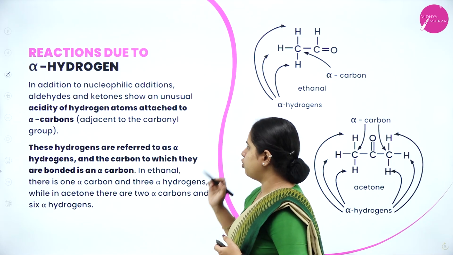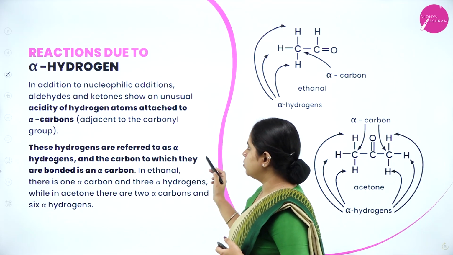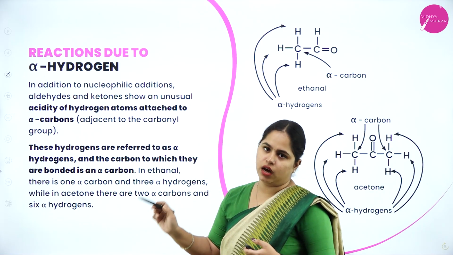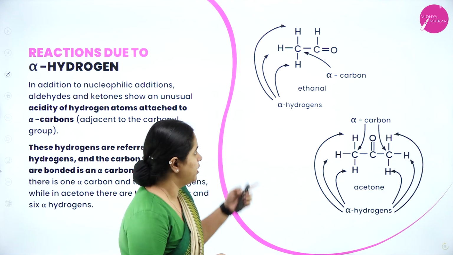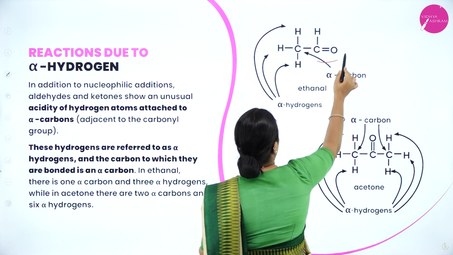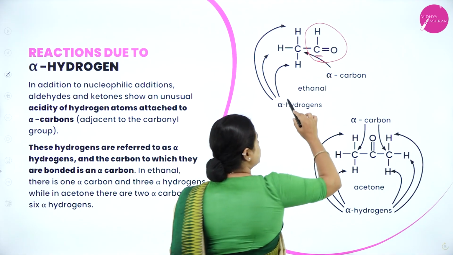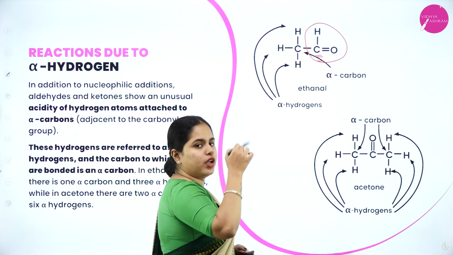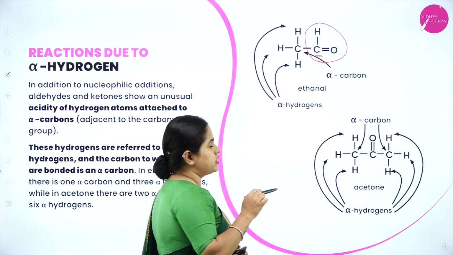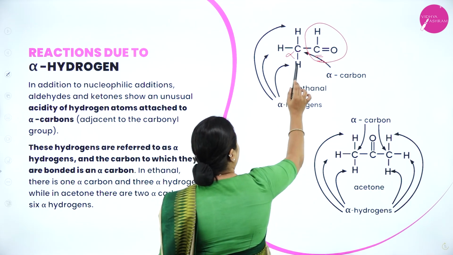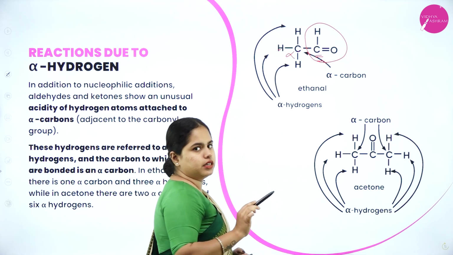In addition to nucleophilic additions, aldehydes and ketones show an unusual acidity of hydrogen atoms due to the alpha carbons. So alpha carbon means, as you can see here, this is your aldehyde, CHO, right? This is the carbon atom which is present in the functional group. Adjacent to that, the carbon that is present is called the alpha carbon. So this is your alpha carbon and these 3 are called the alpha hydrogens.